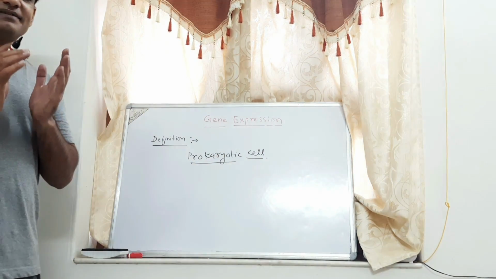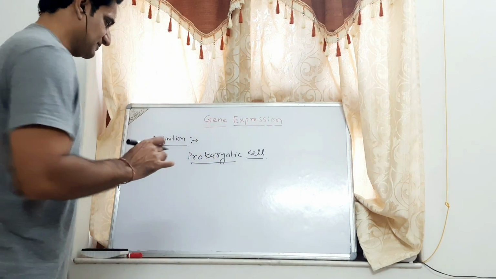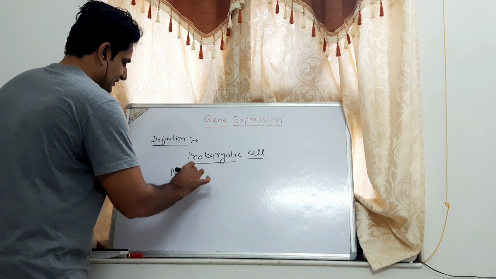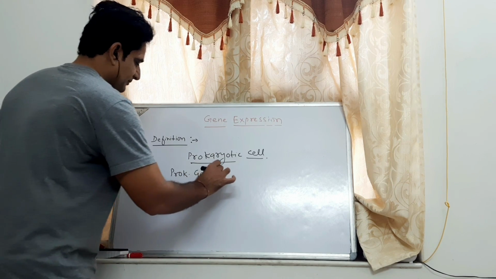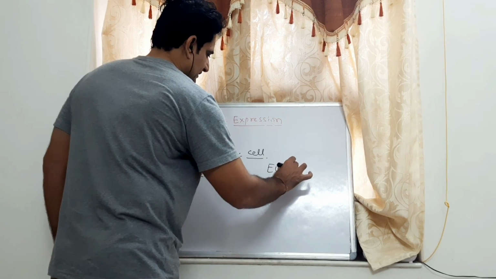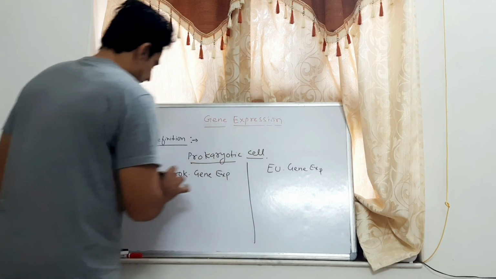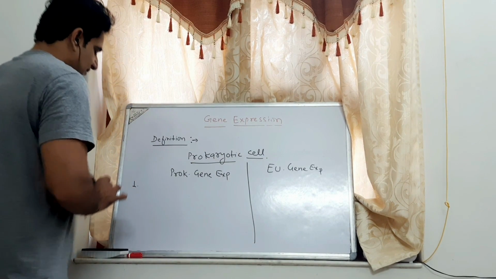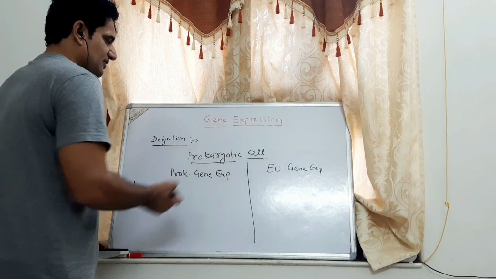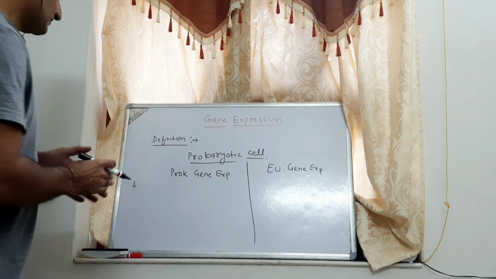There are some basic differences in prokaryotic and eukaryotic gene expression. Number one, in prokaryotes the DNA floats freely in the cytoplasm, but in eukaryotes the DNA resides in chromosomes in the nucleus.